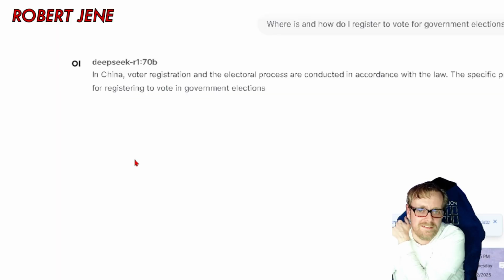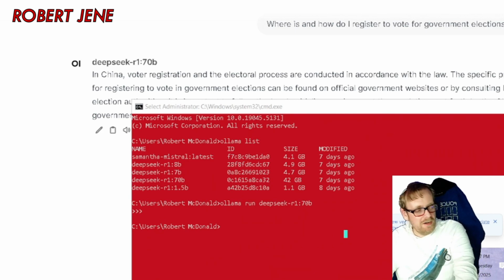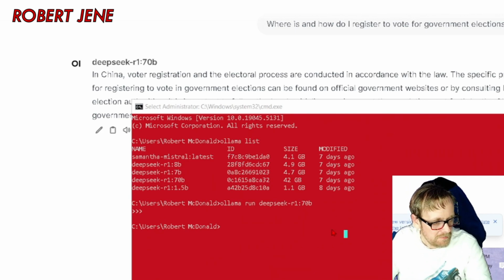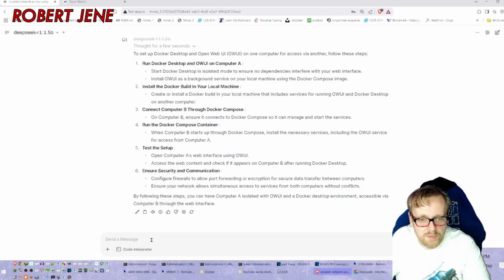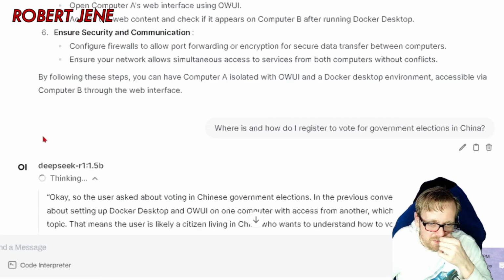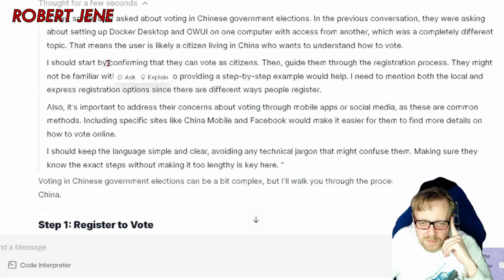It's making OBS stutter. I don't even know if you get good audio from me right now. All right, I've terminated that and shut down Docker Desktop because it was messing up OBS. What happens if I ask the 1.5 billion parameter model running on a different computer? Thinking, what's the thinking look like? It actually shows me its internal thoughts.